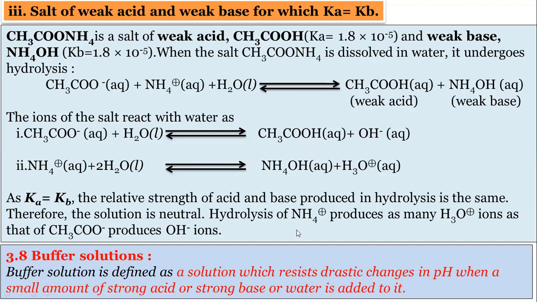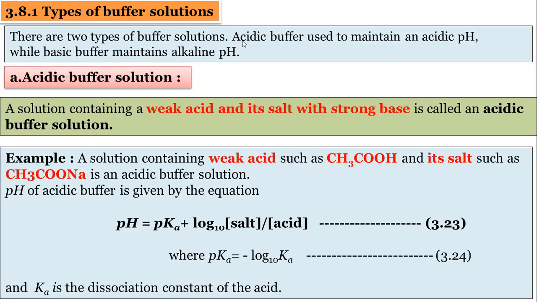Why the pH is not changed, we will see in the buffer action also, and what are the types of buffer. There are mainly two types of buffer solution. One is acidic buffer solution, used to maintain acidic pH. Another type is basic buffer solution.